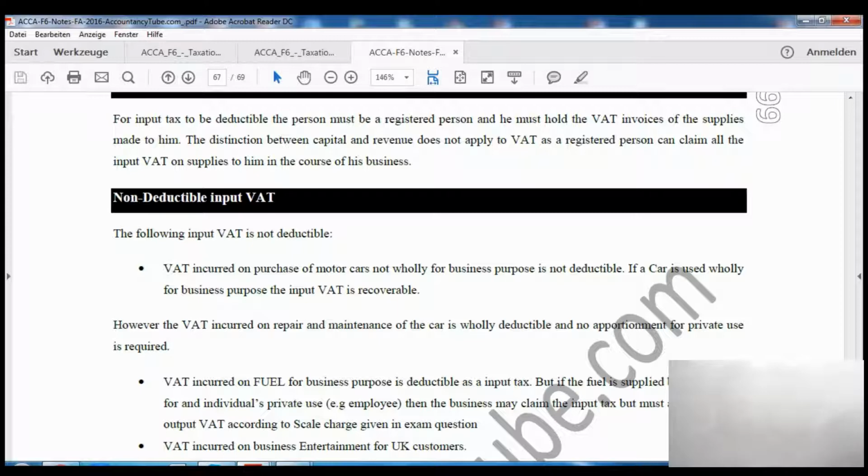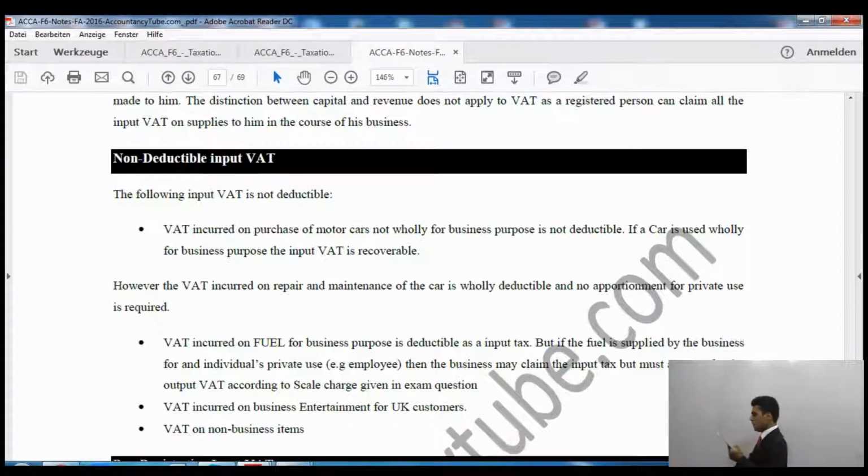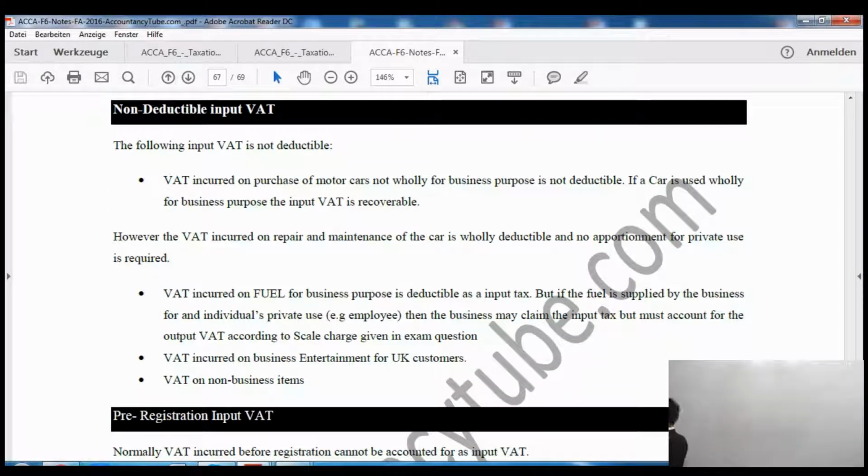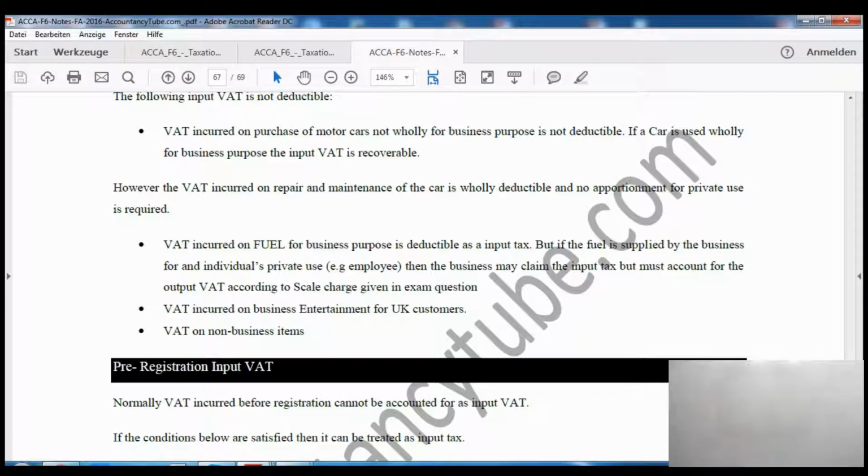However, there are certain things on which you cannot deduct value tax. Non-deductible input VAT. The following input VAT is not deductible. VAT incurred on purchase of motor cars not wholly for business purposes is not deductible. So if you have purchased any motor car that is not wholly for business purposes, VAT on that is not recoverable. If the car is used wholly for business purposes, the input VAT is recoverable.